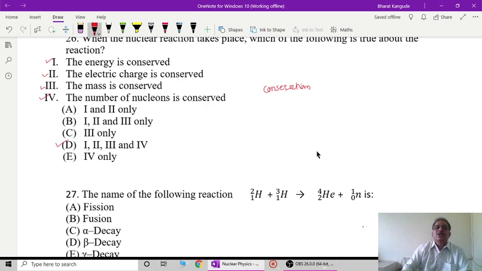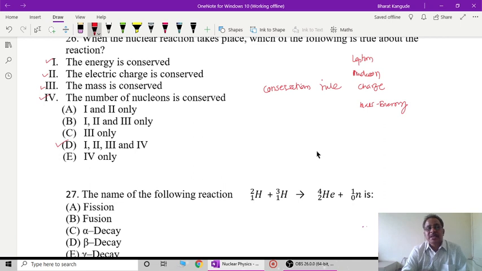Reaction conservation laws or conservation rules. Along with that, you might have heard about in nuclear physics, there is lepton number conservation, there is hadron, or that is called as the proton number conservation, nucleon number conservation is there, then charge conservation is also there, then spin or the other types of quantum numbers are also there. So these also can be used here, and mass energy conservation is also there. So several conservation rules are there. Every nuclear reaction has to satisfy this type of conservation rules, and then this is supposed to be possible there.